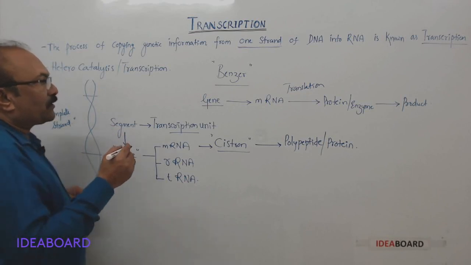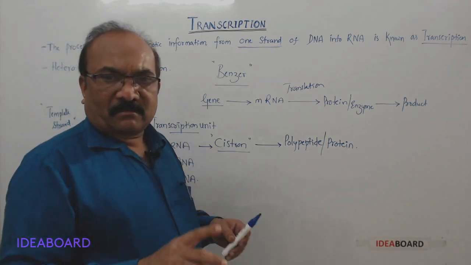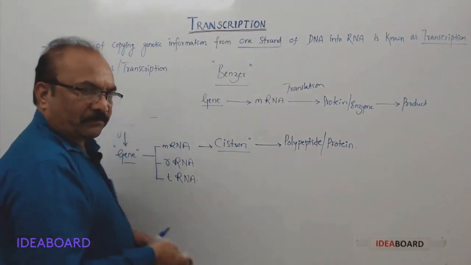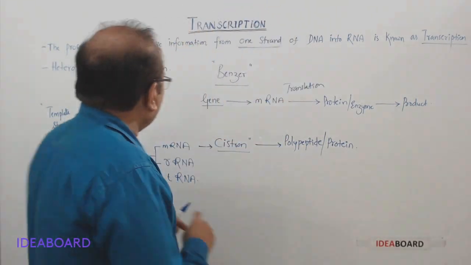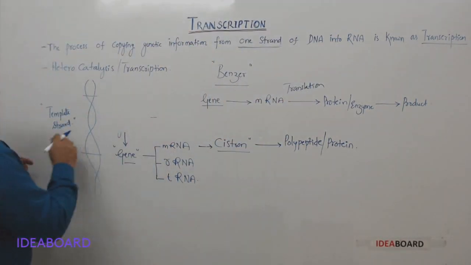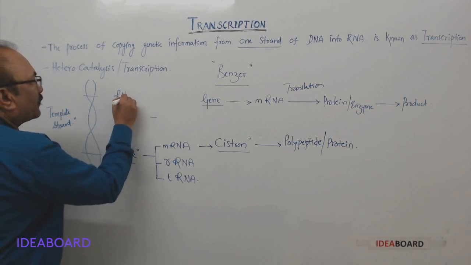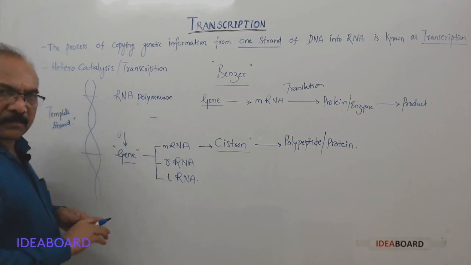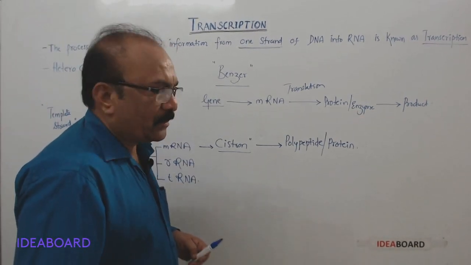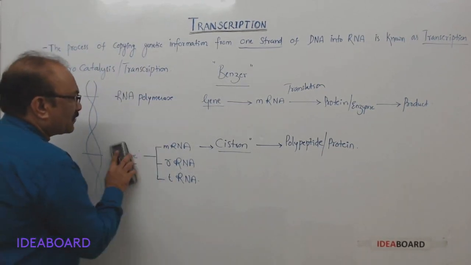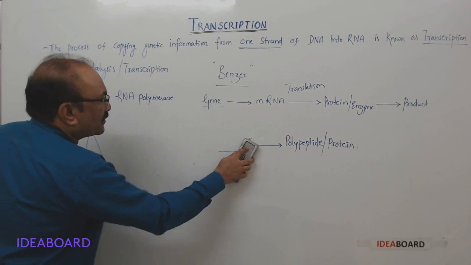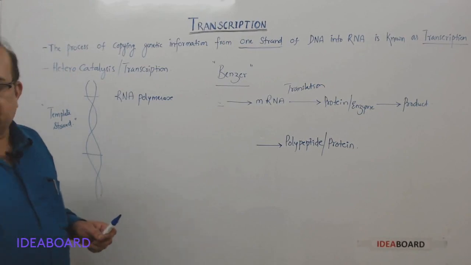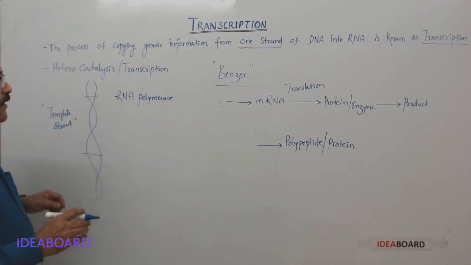You know that transcription is catalyzed by the enzyme RNA polymerase. This RNA polymerase enzyme also adds nucleotides according to the principle of complementarity.